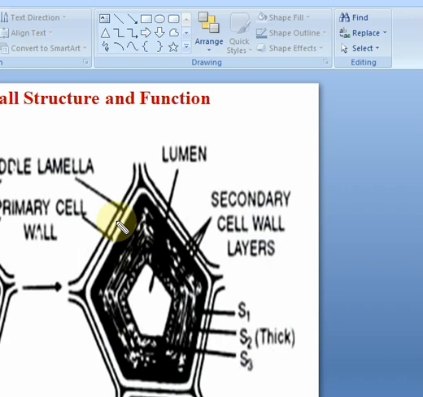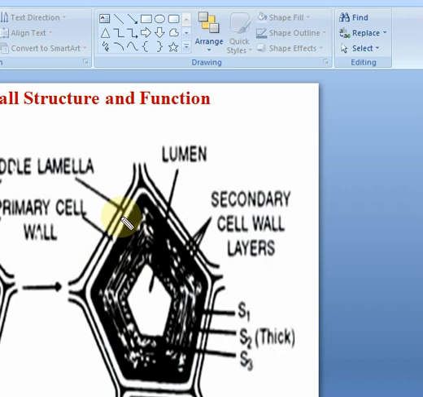And also this middle lamella is not well developed in the region of plasmodesmata. And you know what plasmodesmata is? It is a region of cytoplasmic connections with the adjacent cells. And in that region also the middle lamella is absent. What chemical is it composed of? It is chemically composed of pectin, that is calcium and magnesium pectate. And we know that fruits after maturing, ripening, become softened.